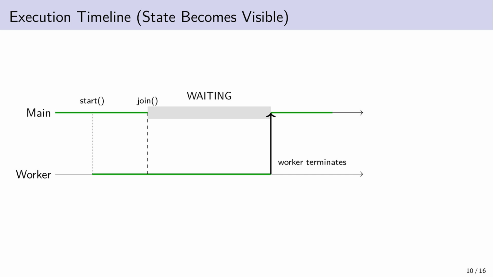Look at the diagram. The green line below is the worker running. The dashed vertical line marks where join is called. Notice the gray waiting region. That's the main thread doing nothing, waiting for completion. When the worker terminates, the arrow shows the main thread resuming, not after 10 milliseconds, not after 1 second, exactly when the work is done.